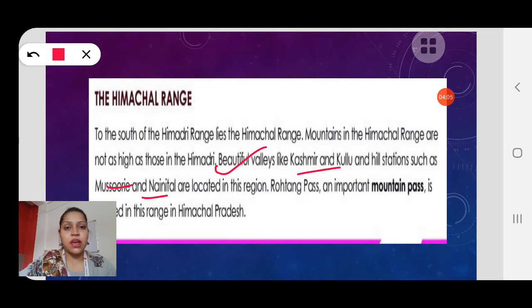Now what is a pass? In order to go from one valley to another in a mountainous area, there is a pass, a road that has been made. A small area will be there which will connect one valley to another. So Rohtang Pass is an important mountain pass, and it connects 2 valleys in Himachal Pradesh. I will show you a picture.